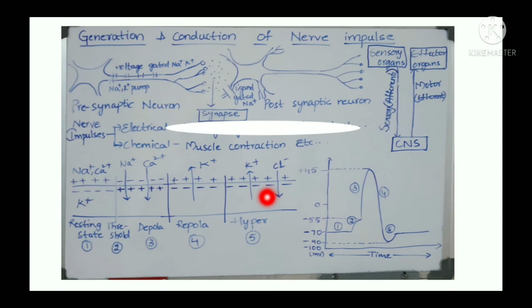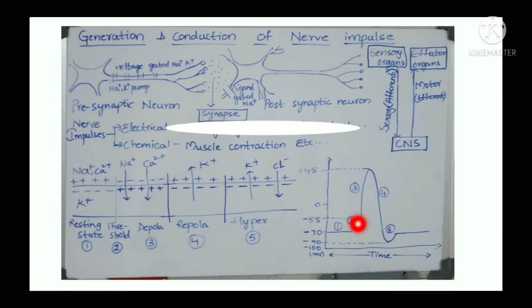Okay, so here we can see the graph. This is the graph, this is the time. So first it is in a resting state, then a threshold stimulus should be initiated. The resting state potential is minus 70 millivolts, and when there is an initiation of threshold stimulus, only then does the nerve impulse conduction start. So here it is minus 55 millivolts.